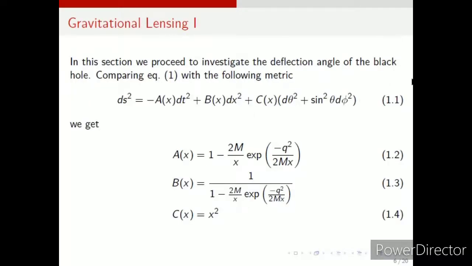Now we will do the technique as you can see here. We have taken a line metric. This is the standard line metric for doing the gravitational lensing part. Now obviously we can compare the previous regular black hole metric with this one, and we can get the metric coefficients A, B and C in that form, 1.2, 1.3, 1.4.